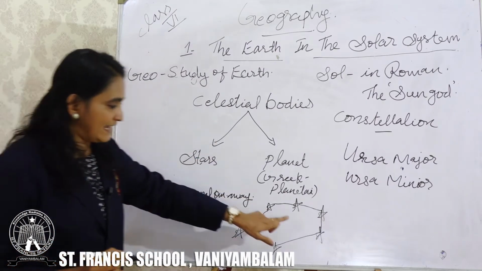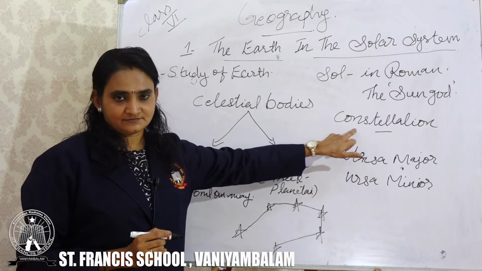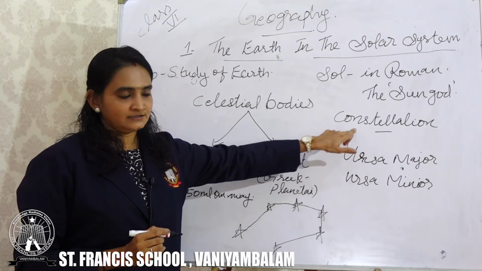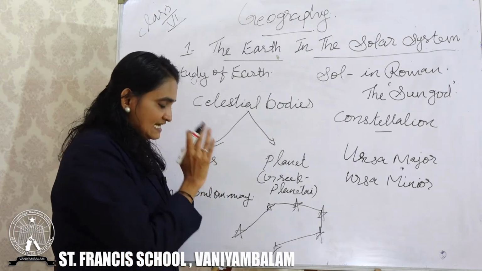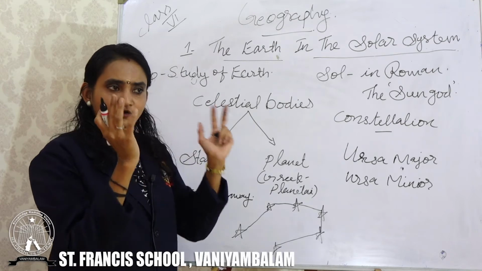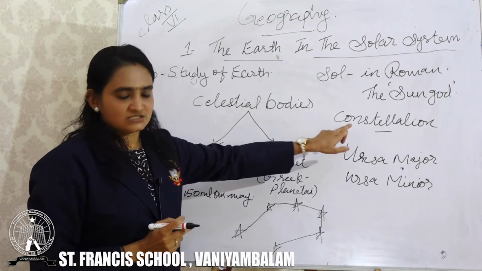This pattern we can call a constellation. Am I clear? When the stars are standing in a line or forming a kind of pattern, that pattern we can call a constellation.